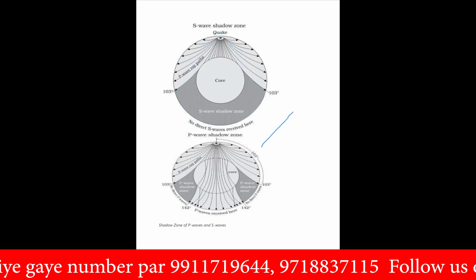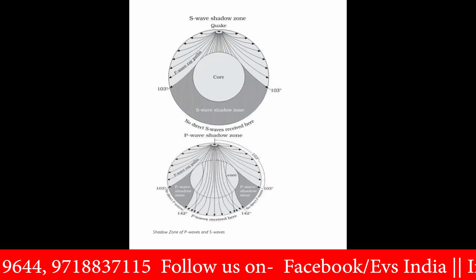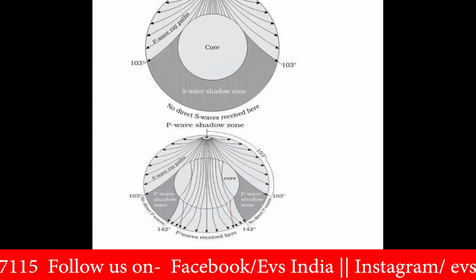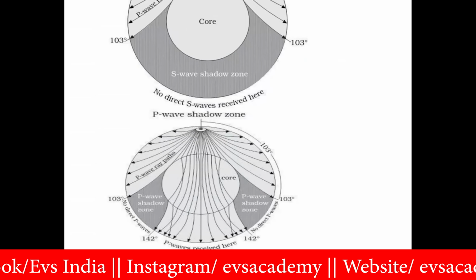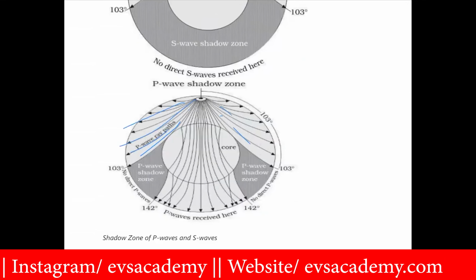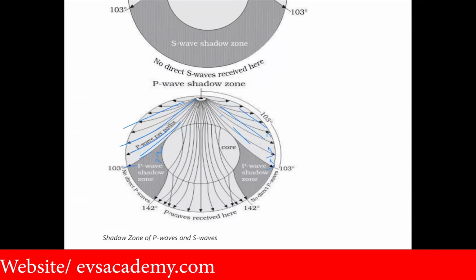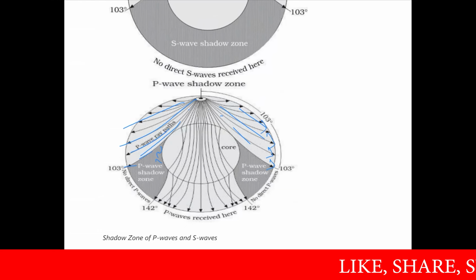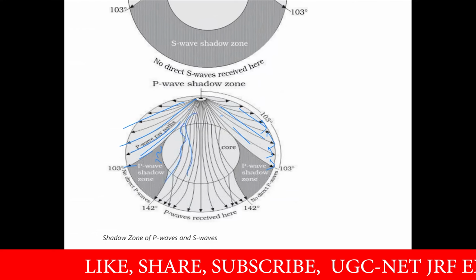Similarly, we have the P wave shadow zone here. Here you can see that P waves are moving like this. And here, because of the presence of liquid material, the P wave ray paths are distorted, you can see. This can be found up to 103 degrees. Then inside the core, because the inner core is totally solid, the waves can pass through the core easily.